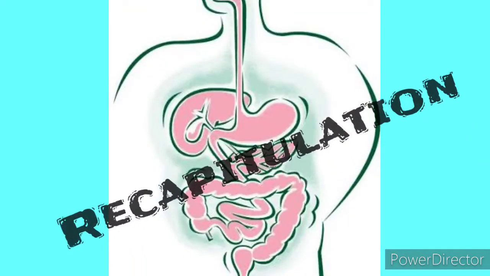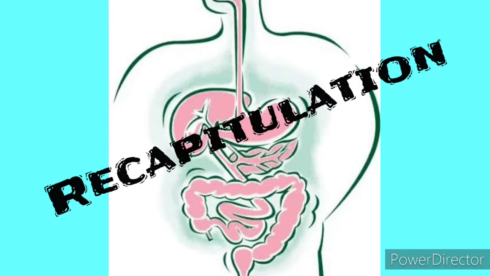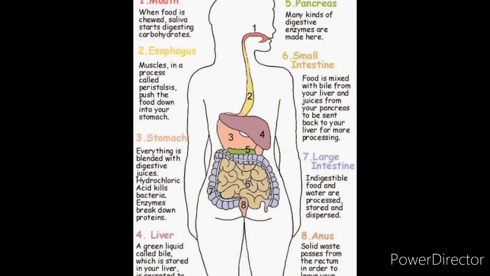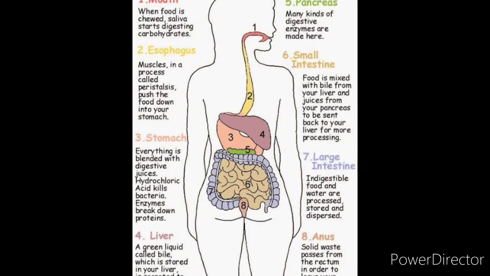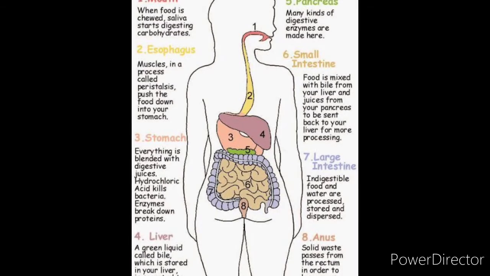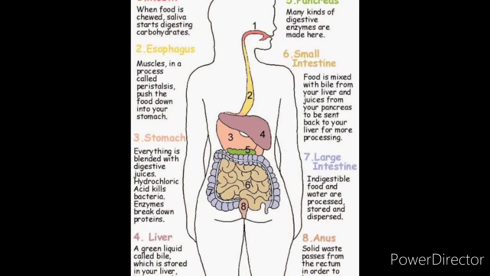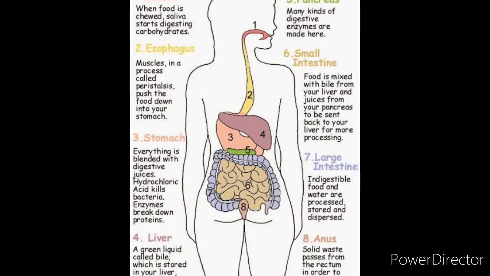Again, we take a look at the organs which are included in this digestive process, that is mouth, esophagus, stomach, liver, pancreas, small intestine, large intestine, and anus. So, this alimentary canal starts with the mouth and ends with the anus.